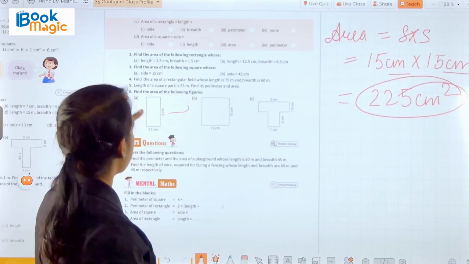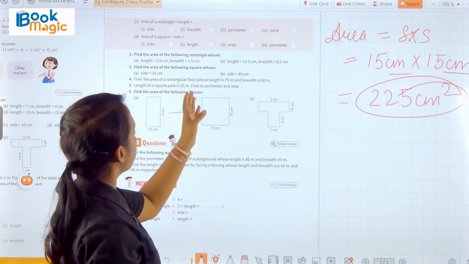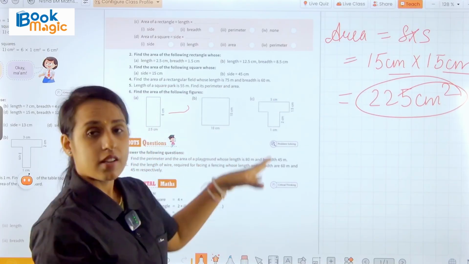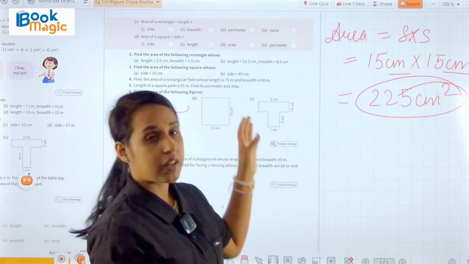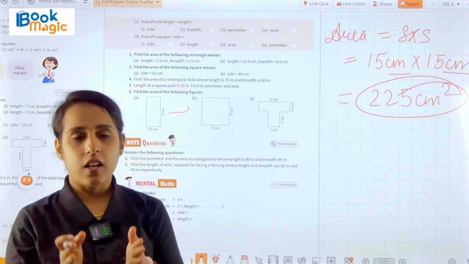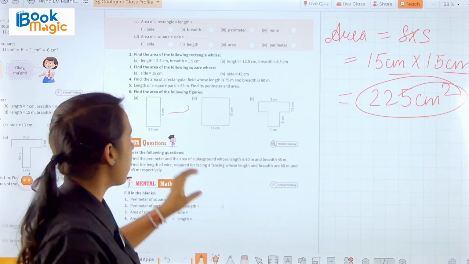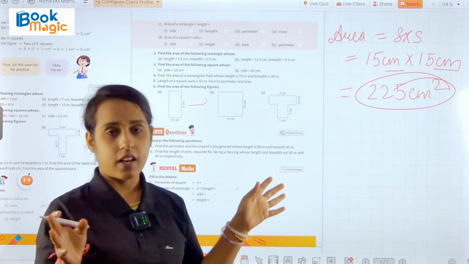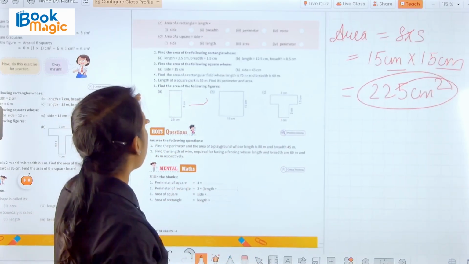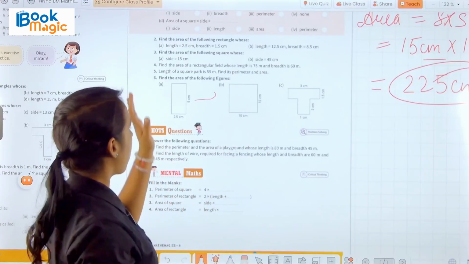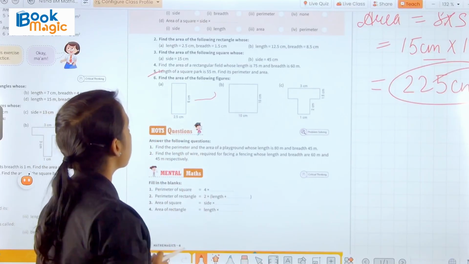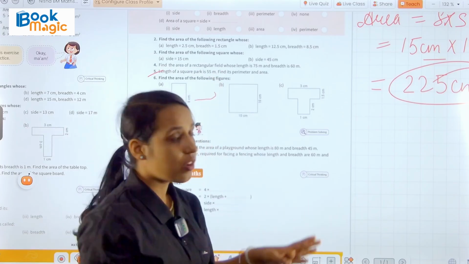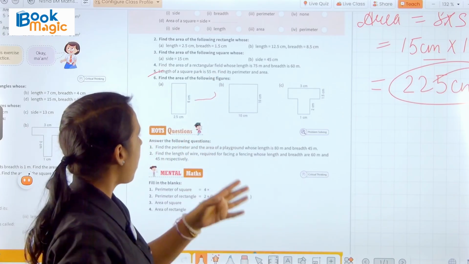Okay, now we have question number 4. Find the area of a rectangular field whose length is 75 meter and breadth is 60 meter. So here length and breadth are given, and we know that the area of a rectangle is length into breadth. Simply we will multiply both the numbers, that is length and breadth, then we will get our answer, the area of the rectangle. Okay, question number 5: the side of a square park is 55 meter. So find out the perimeter and area.